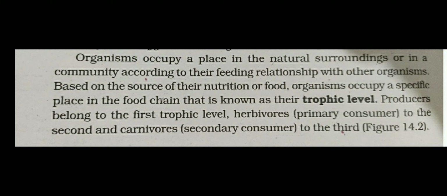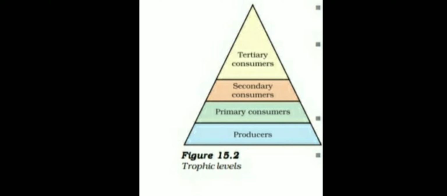Such as producer plants, they belong to the first trophic level. On these plants, herbivores depend. So herbivores are the primary consumers, and they come in the second trophic level. On these primary consumers, carnivores depend because carnivores are secondary consumers. So they come under the third trophic level. Let's understand with an example.